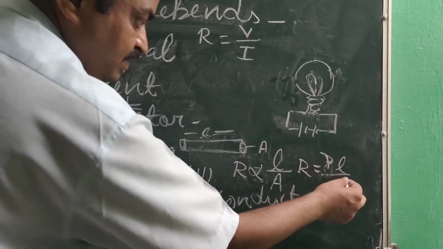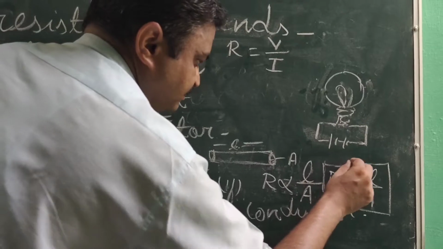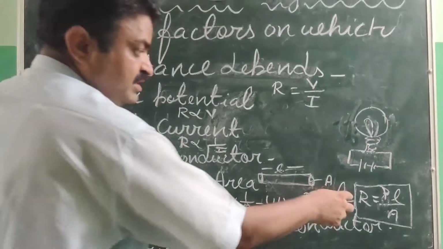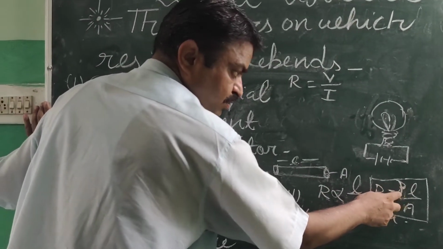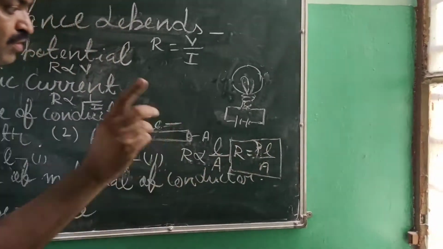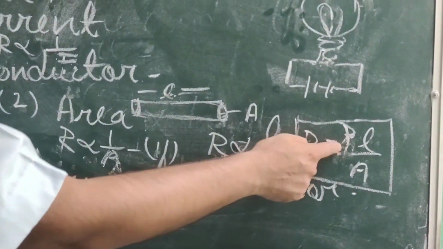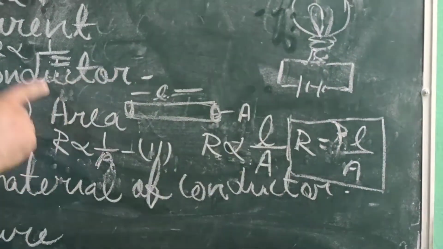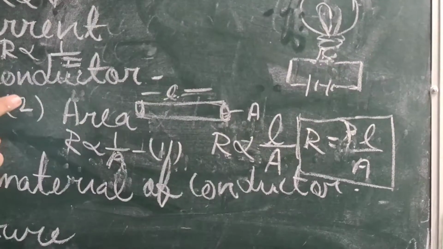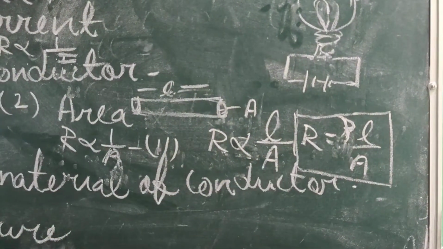And it is another formula of the resistance. Means resistance is equal to rho L upon A. Rho means the resistivity. It is the characteristic of the wire or the conductor by which it resists the electric current.